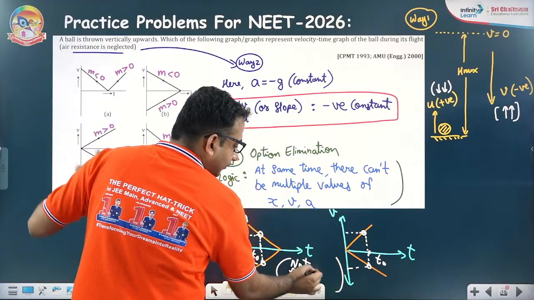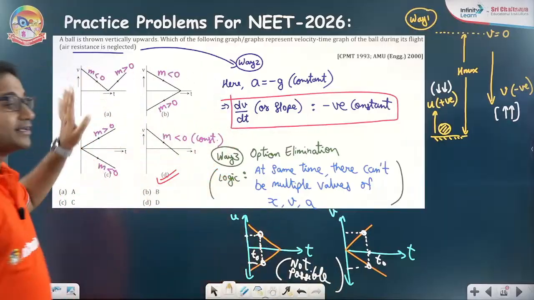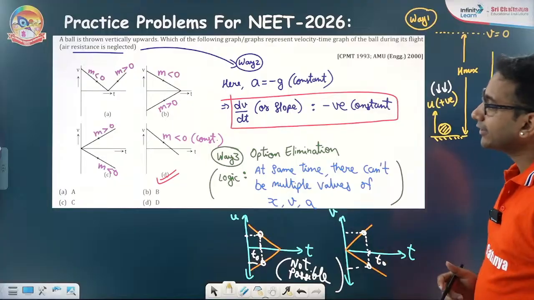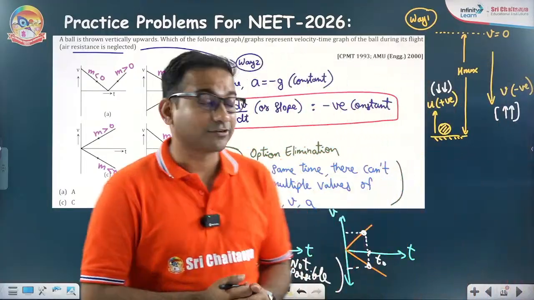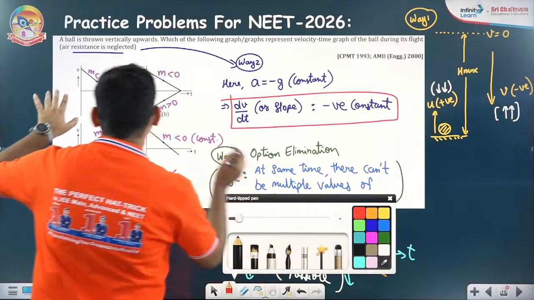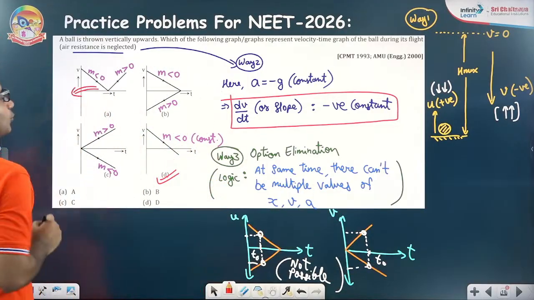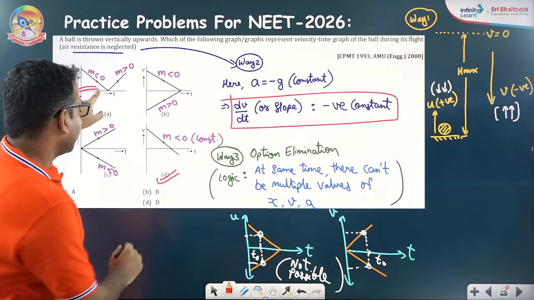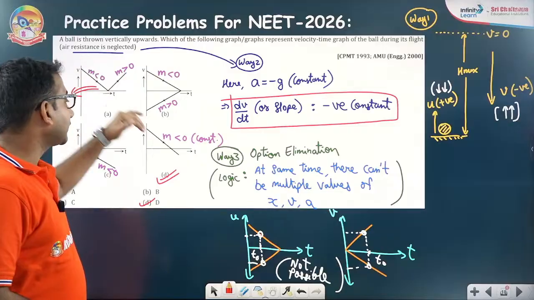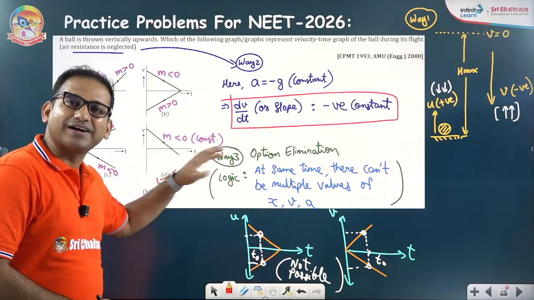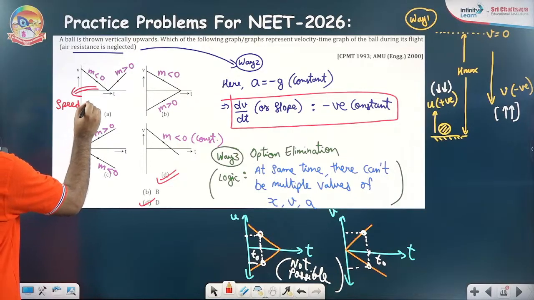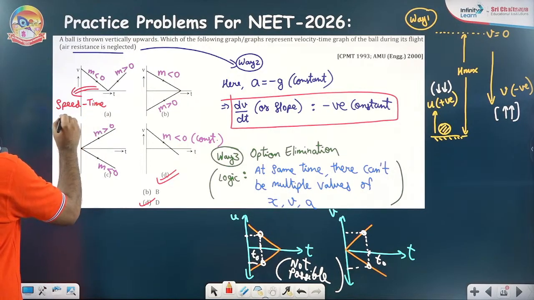And if I talk about option A, then option A is a correct speed time graph. It's not a correct velocity time graph. Velocity time graph is option D. If they are asking for the correct speed time graph, then I would have selected A. That's what I've taught you: if you want to draw speed time from velocity time, then the positive part can be taken as it is, but for the negative part, you can take its mirror image. So that's a correct speed time curve.